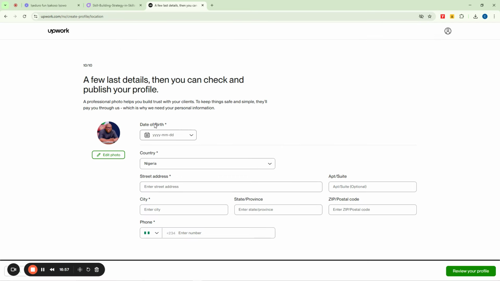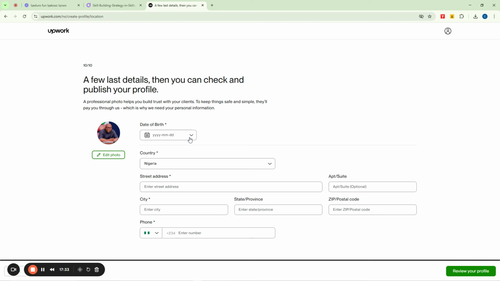Now you need to enter your date of birth. Remember, whatever you're entering here today, ensure that it tallies with your means of identification. If you have your international passport, which is the most recognized, the most accepted, the most easy to verify identification for your profile verification on Upwork, make sure that whatever you enter here as your date of birth, your country, your address, city and state tallies with whatever you have in your international passport or means of identification.